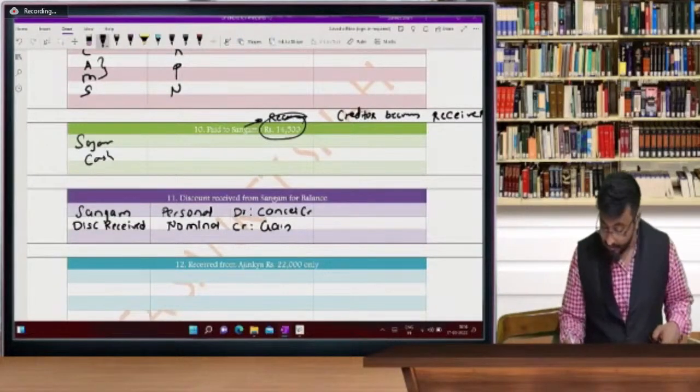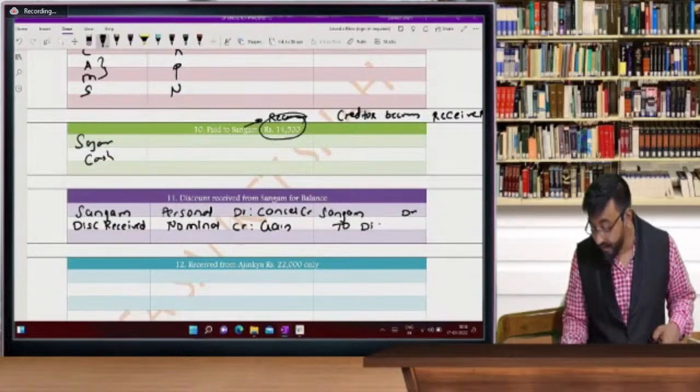Entry will be Sangam account debit to discount received.